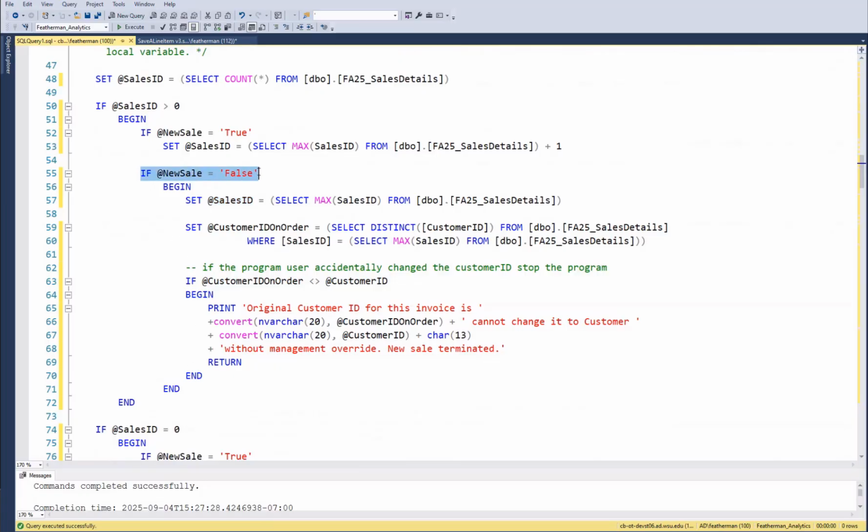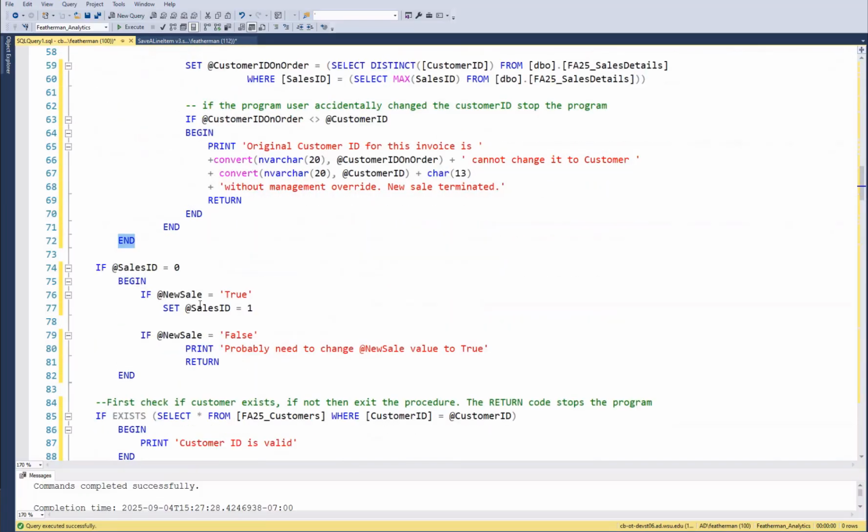And all of this only happens if it's not a new line item. So we're checking things, and all of that happens if there are line items in the sales detail table. It's not the first time I ever used this thing.